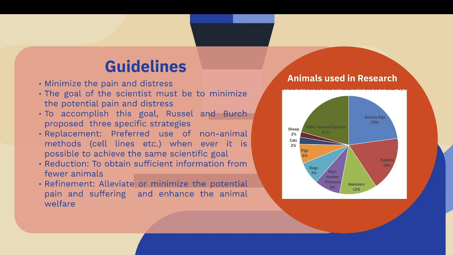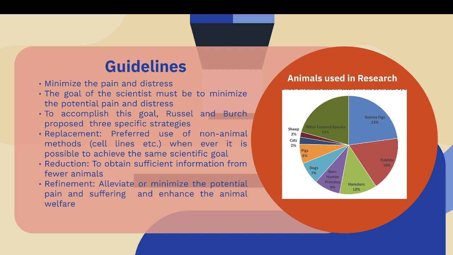Replacement: preferred use of non-animal methods. For example, if you want to do something on gene knockout, you can do this on cell lines prepared by these culture technologies. Or you can go for simulation techniques using bioinformatics studies also. So if there is any chance, we can replace the animal with these techniques.